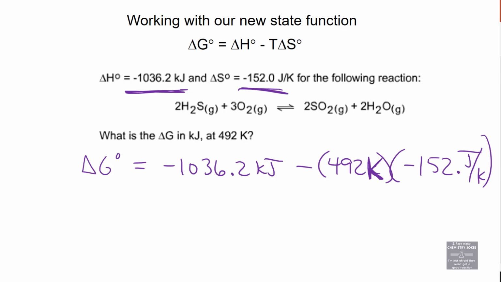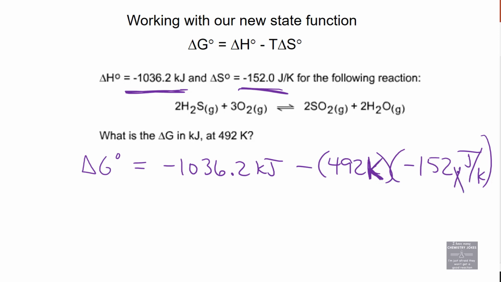One of the biggest issues is unit disagreement when you're trying to do these types of problems. I don't care if you change both of them to kilojoules or change both of them to joules, but they have to be in the same unit to be able to be added together.